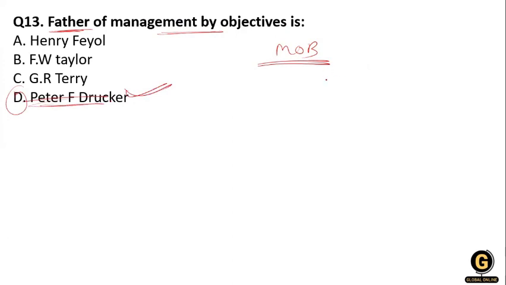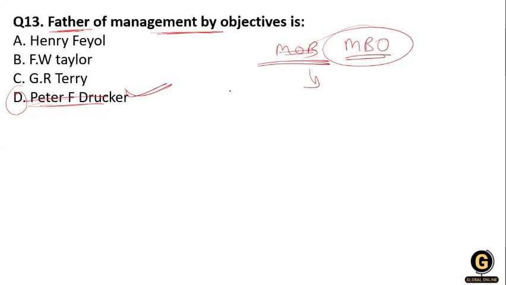So management by objective, MBO, is a management practice which aims to increase organizational performance by aligning the goals and subordinate objectives throughout the organization.